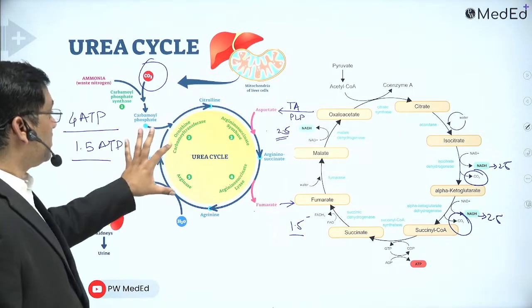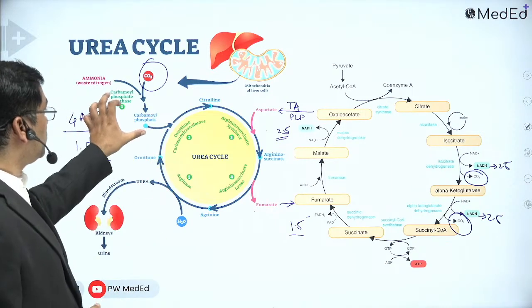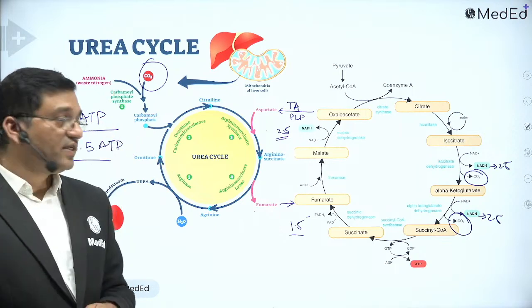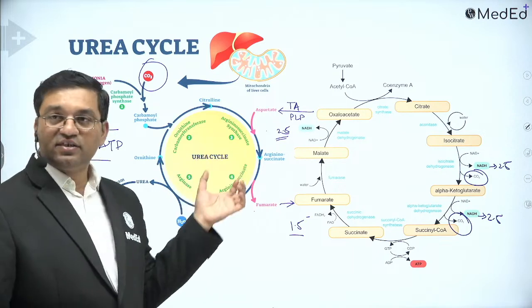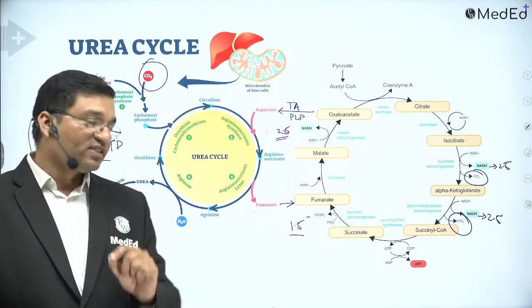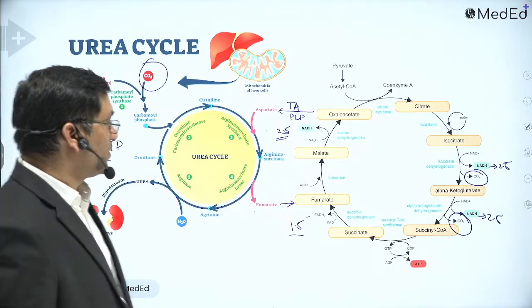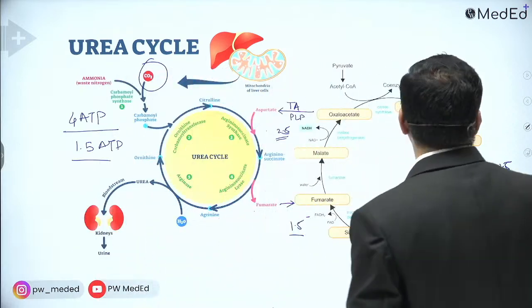So the TCA cycle is very, very important. The first two enzymes are mitochondrial enzymes, while those whose name starts with A in the urea cycle are cytosolic enzymes. Okay, they are cytosolic enzymes.